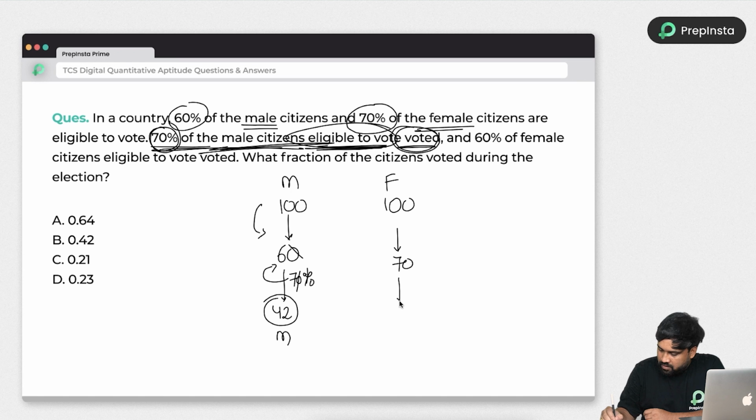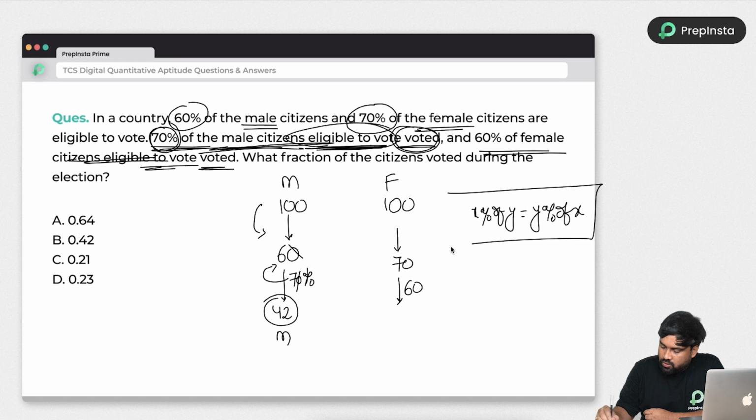Next, 60% of female citizens who are eligible to vote voted. So who are eligible to vote, 60% of them voted. So what is 60% of 70? It is very simple: X percent of Y is equal to Y percent of X. If you know the shortcut, you can do easy problems. 60% of 70 is equal to 70% of 60. So anything is the same, and you already found that the answer is 42. So here also 42 women or females, whoever it may be.